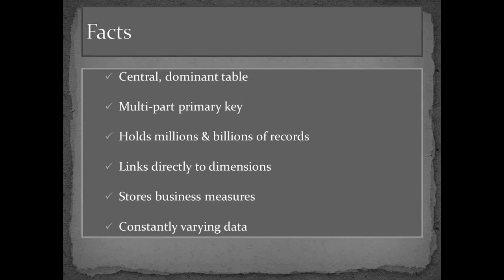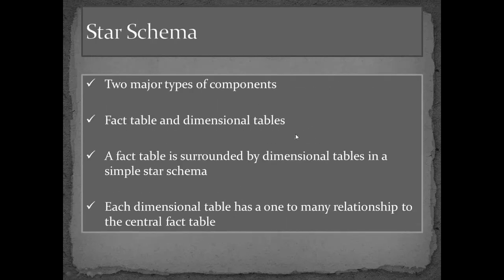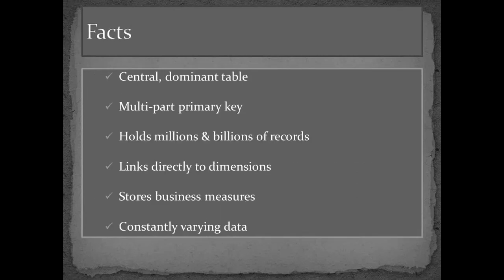Now facts, as I told you in the earlier slide, are measures. What do we mean by measures? These are measurable quantities. Facts will store all the measurable data. For example, how much sale is being done by this customer today? How many products has this particular customer purchased today from a shopping mall? These kinds of measures are called facts, and we save them in a fact table.